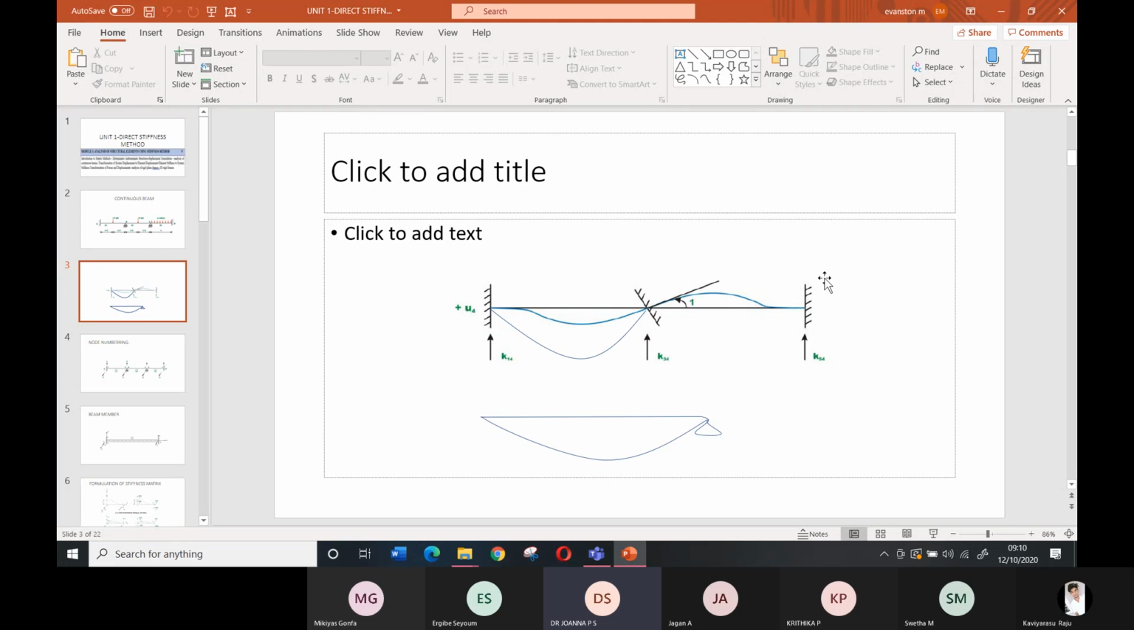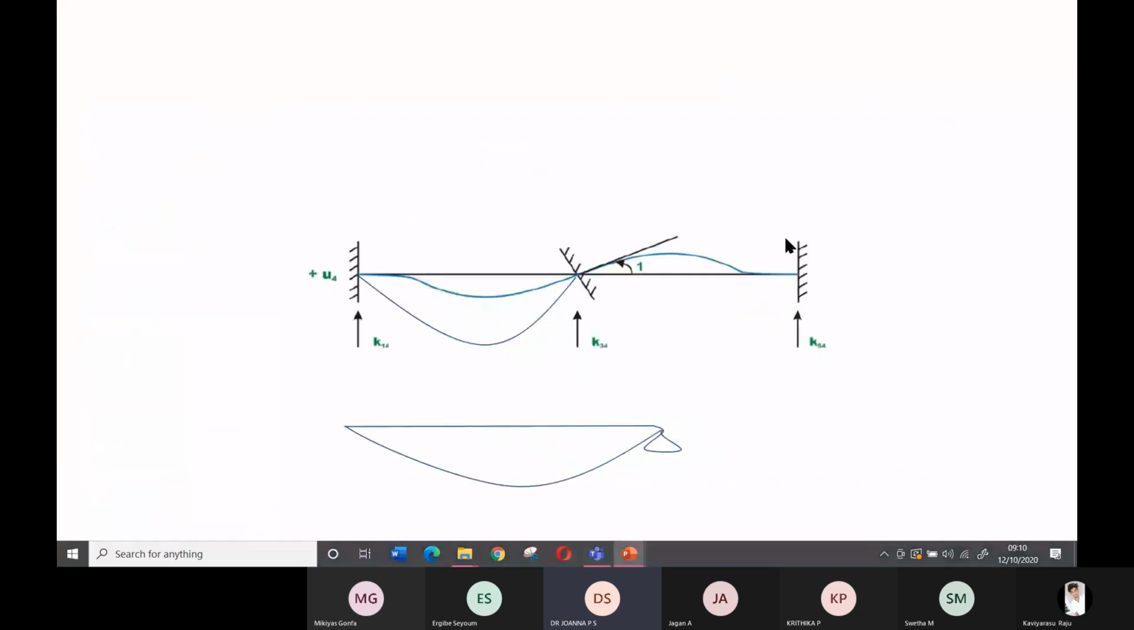Just see the cursor, what I am showing here. This is the fixed support. It will not deflect or rotate. But in the case of simply supported, you will have a rotation and there is no displacement. In the case of rollers, it will displace in the horizontal direction, but not in the vertical direction, and rotation is allowed. So there are three types of supports I taught the students.